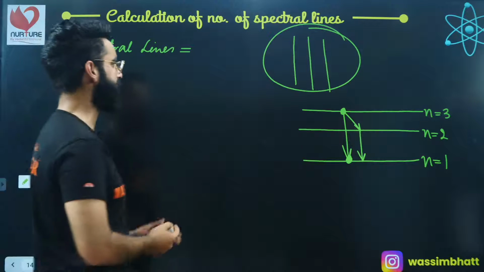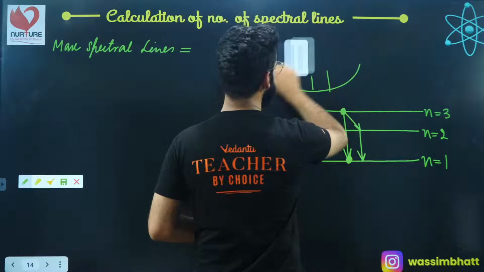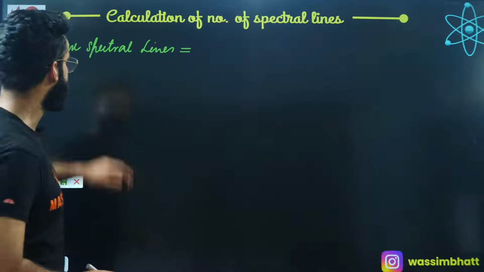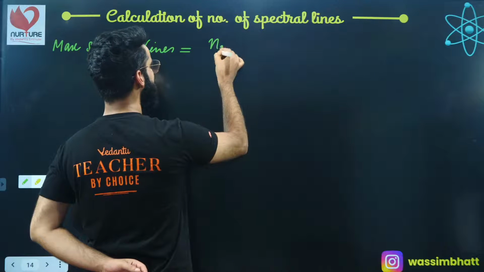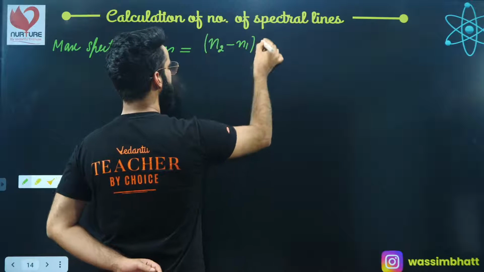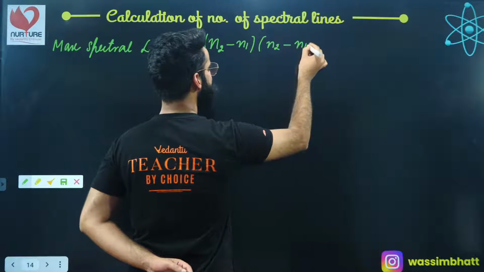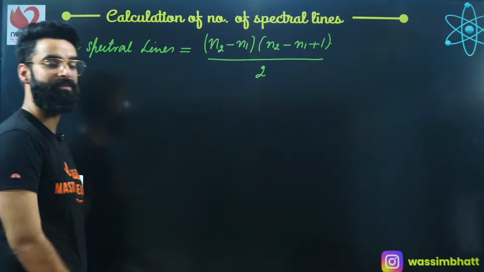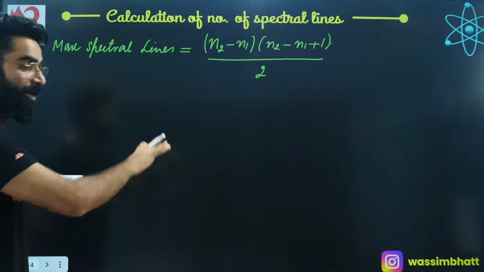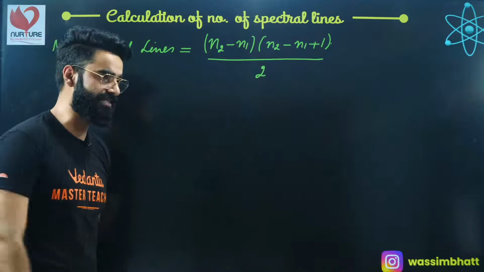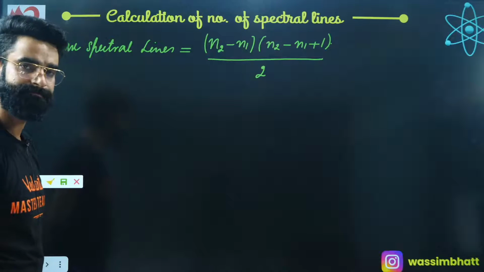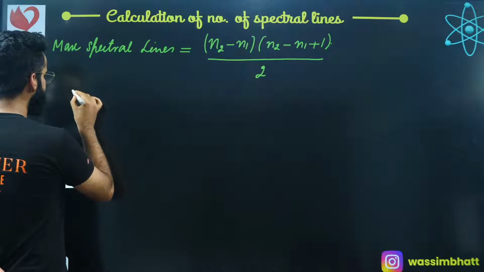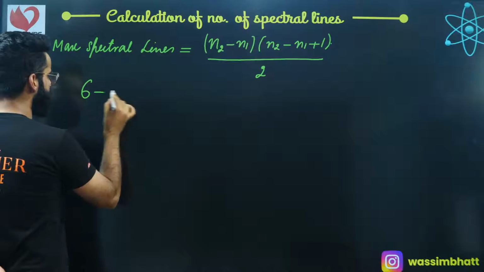There's a simple formula to do it. Let me give you that simple formula so that you can solve these sort of questions easily. Yeah? Maximum number of spectral lines is given by the formula (n2 minus n1) multiplied by (n2 minus n1 plus 1) divided by 2. This is the general formula to calculate maximum number of spectral lines when the electron makes a transition from higher energy state n2 to lower energy state n1. Right? Okay. Now people have a look. For example, in case of hydrogen, electron is making a transition from 6 to 1.